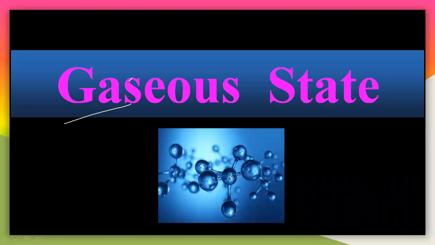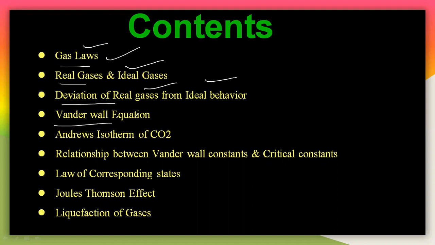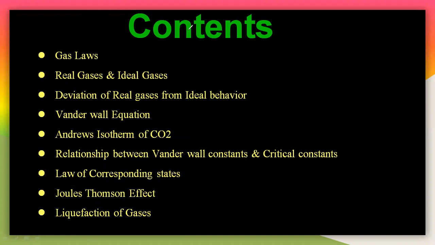So, let us start with this gaseous state. What is the gaseous state? In this particular lecture, we will discuss all these things. One is gas laws; different gas laws are there, and we have to discuss those laws here. And real gases, ideal gases, and deviation of real gases from ideal behavior, and the van der Waals equation, and the Andrews isotherm of CO2, and the relationship between the van der Waals constants and the critical constants, and the law of corresponding states, and the Joule-Thomson effect, and the liquefaction of gases. These things you have to understand in this particular gaseous state.